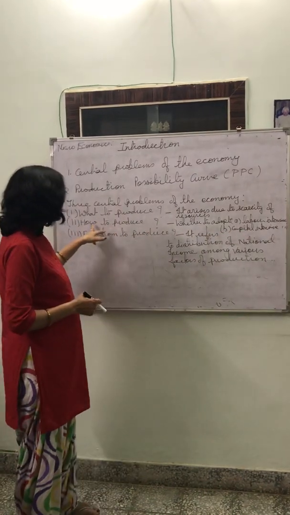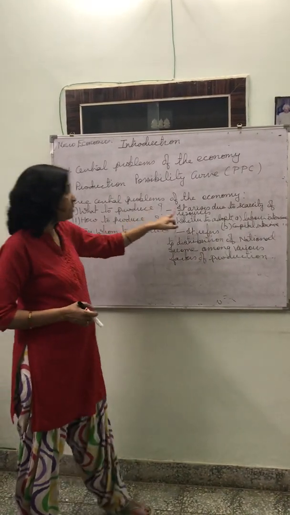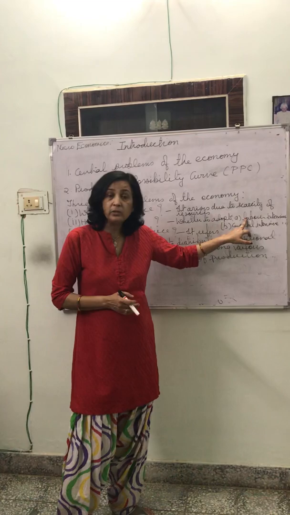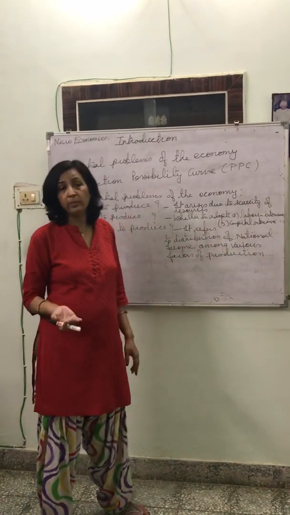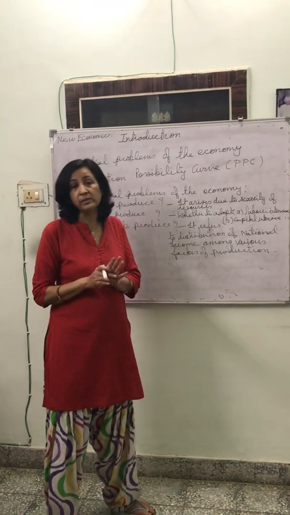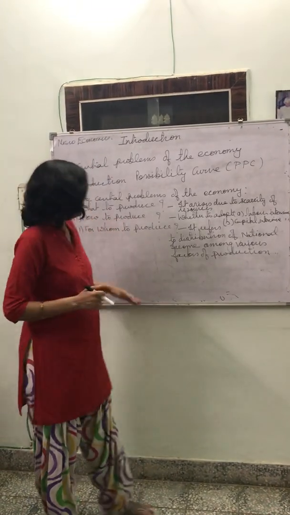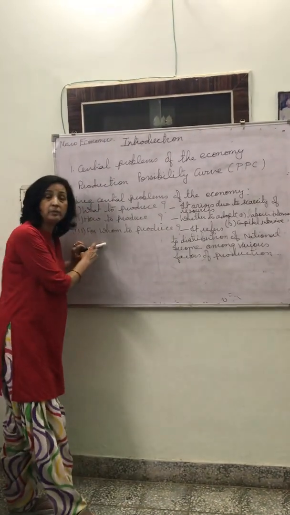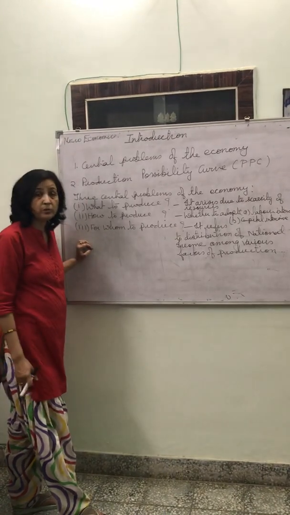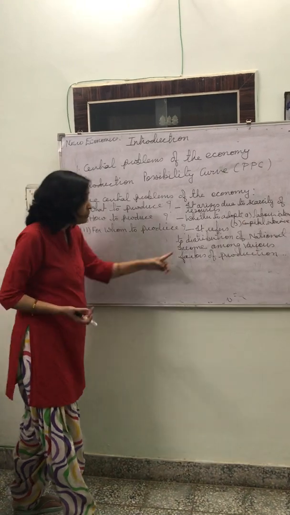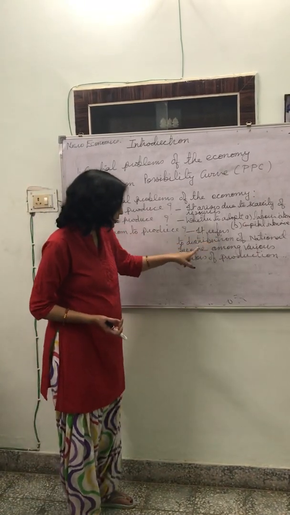So this problem of how to produce depends on the availability of labor or capital, that whether to use labor intensive or capital intensive technology. Then we come to the third central problem of the economy, that is for whom to produce. For whom to produce is what? It refers to the